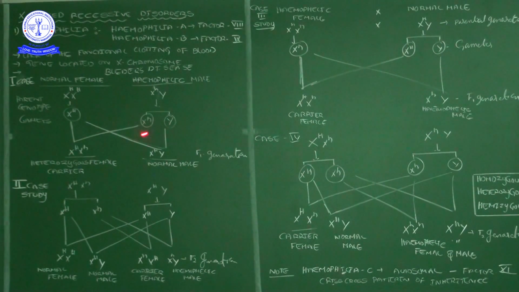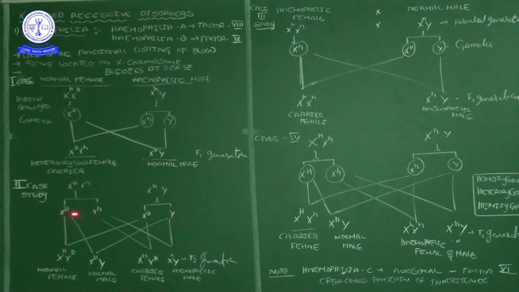Then come to another thing. The Y chromosome fertilizing the X capital H gives X capital H Y, which is a normal male. Now take these offspring as the parents. A heterozygous female marries a normal male. What will happen then? That is the second case study: X capital H, X small h, a heterozygous female, and X capital H Y, a normal male. From the heterozygous female, two gametes will come.